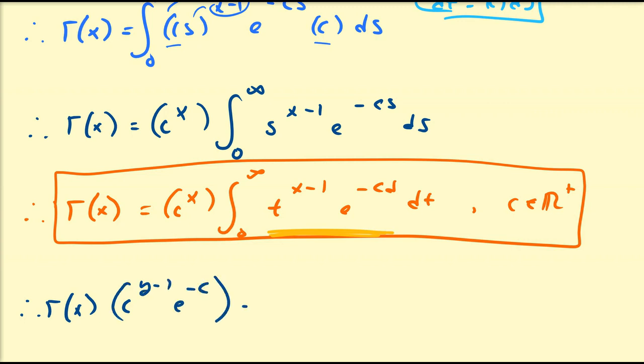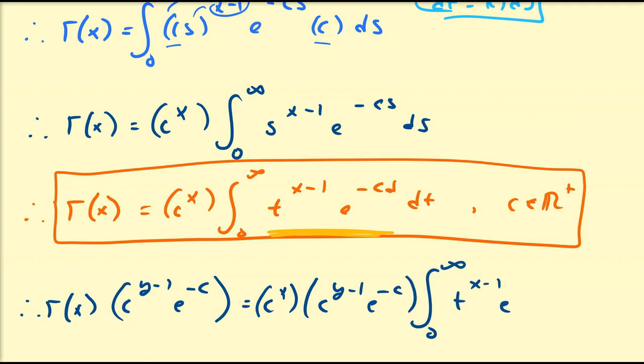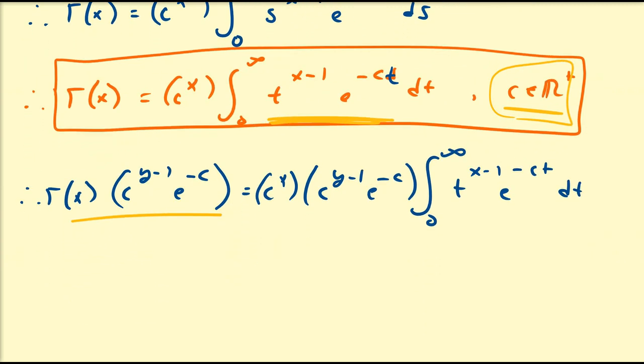So that's going to be on the left. And this is going to be equal to c to the x times c to the y minus 1 e to the minus c times the integral from 0 to infinity t to the x minus 1 e to the minus ct dt. So since c is assumed to be a positive real number, I'm just going to integrate both sides of this equation from 0 to infinity. So I'm going to sum all possible values of c for which this can be.